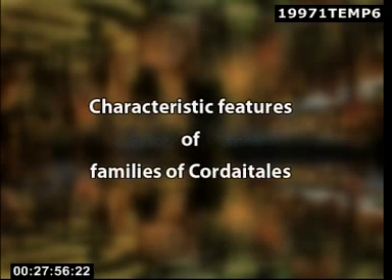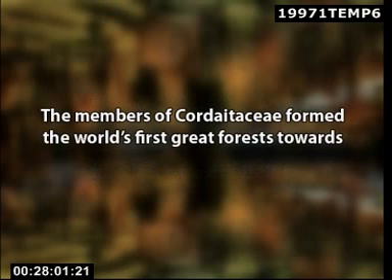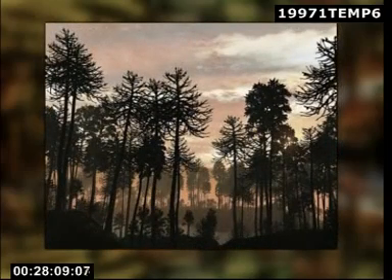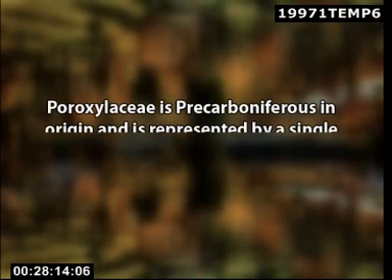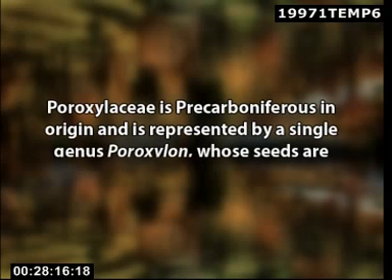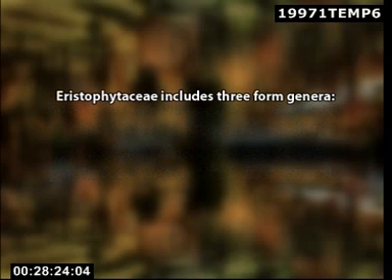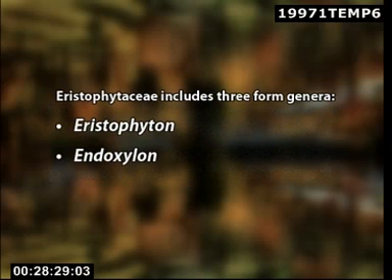Let's discuss the characteristic features of families of Cordaitales. The members of Cordaitaceae formed the world's first great forests towards the close of Lower Carboniferous and included tall trees that grew in dense stands. The family Poroxylaceae is pre-Carboniferous in origin and is represented by a single genus Poroxylon, whose seeds are put in form genus Rhabdospermum. However, the family Aristophytaceae includes three form genera, namely Aristophyton, Endoxylon, and Bergiopteris.